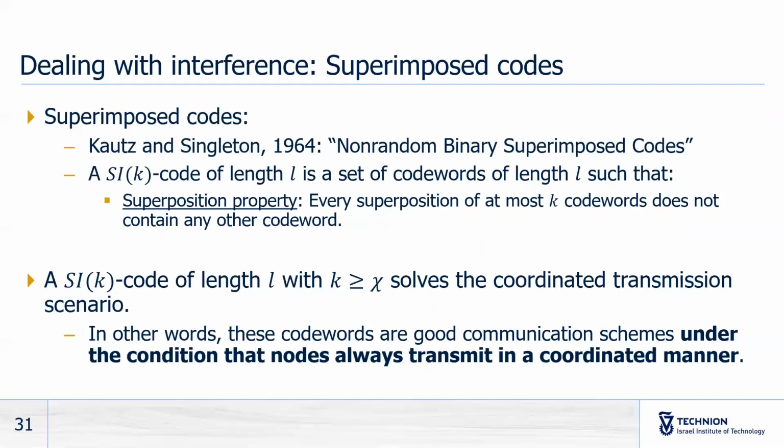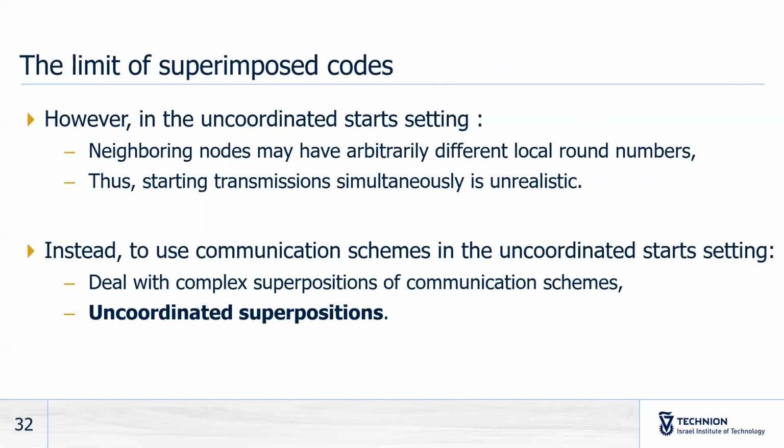That means that if we take a superimposed code with some parameter k which is bigger than the conflict of a scenario, then that code solves the corresponding coordinated transmission scenario. In other words, we can use these code words as communication schemes under the condition that nodes always transmit in a coordinated manner. This condition is obviously unrealistic in the uncoordinated star setting.